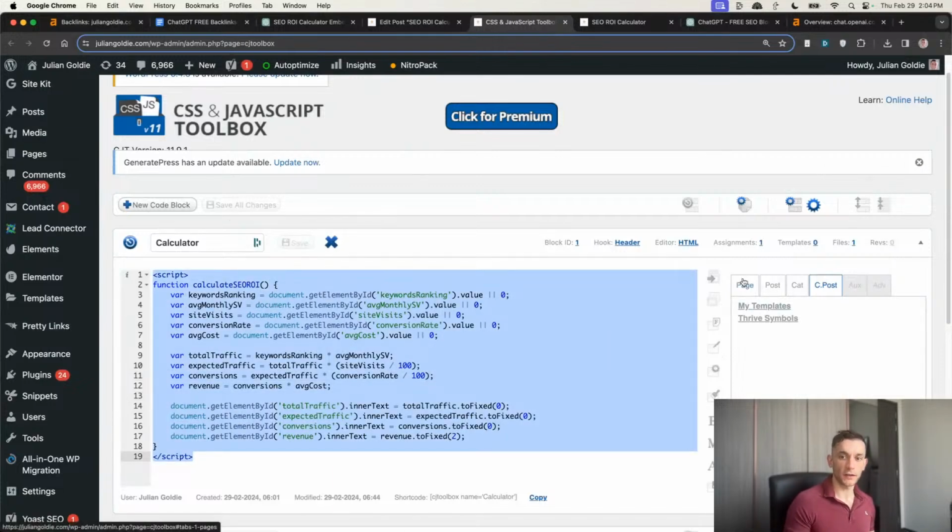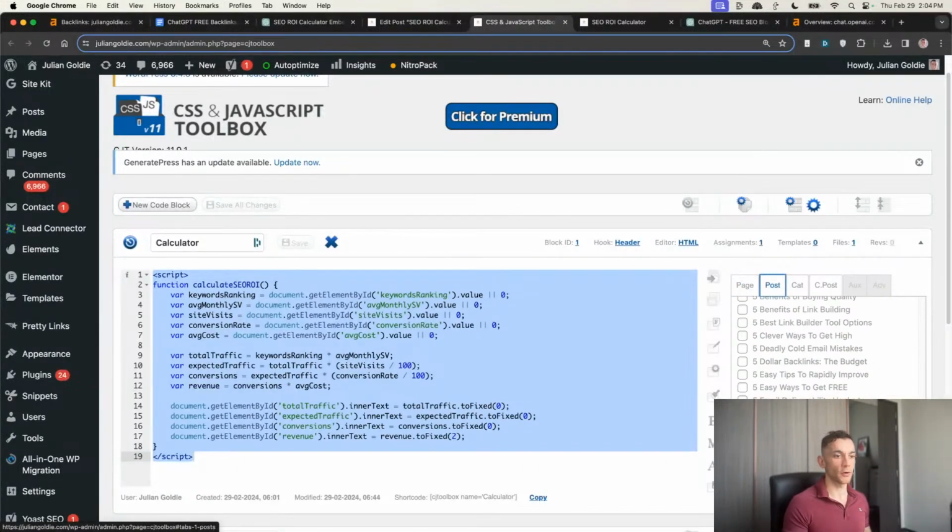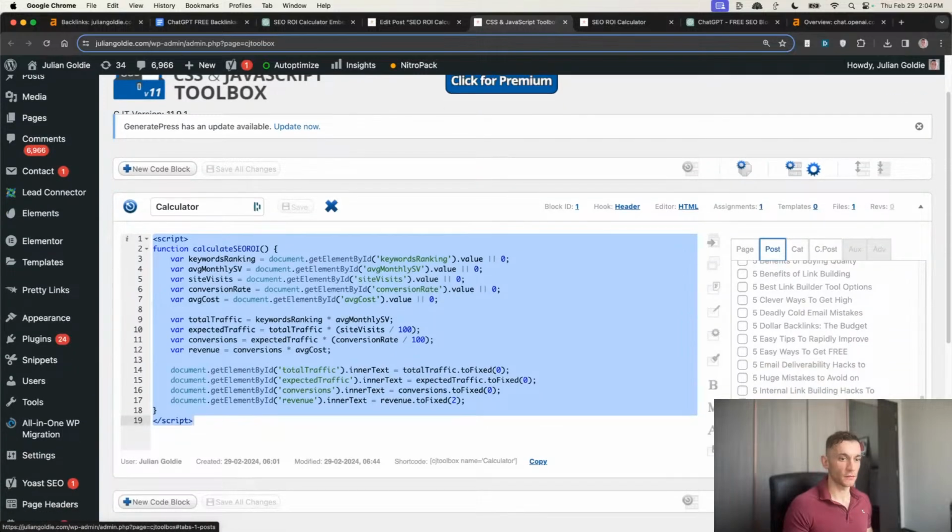Additionally, what you do when you're setting up the JavaScript is you go to page over here, post, and then you just select the relevant posts that you want to include. So if we open up the inverter right here, and then we'll click 37. Let's have a look.